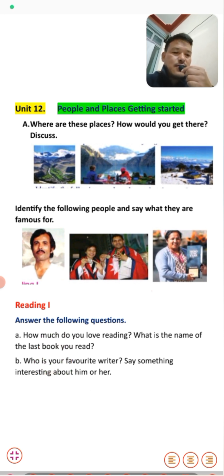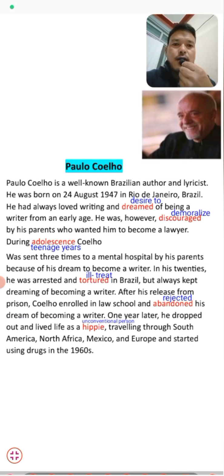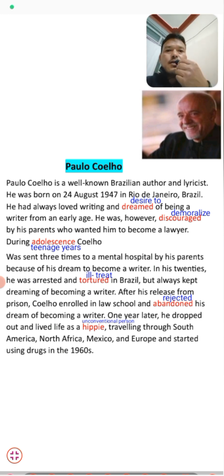Now let's move to the text. Here we have the text, Paulo Coelho. Paulo Coelho is the name of the text, students, that we are going to discuss. It's a biography or story about the writer Paulo Coelho. Here we start the text, students.